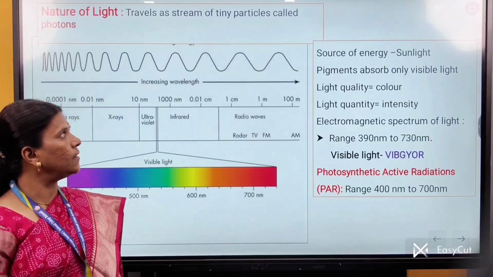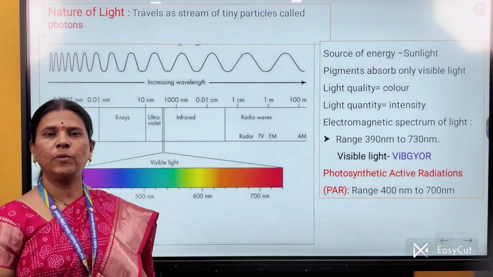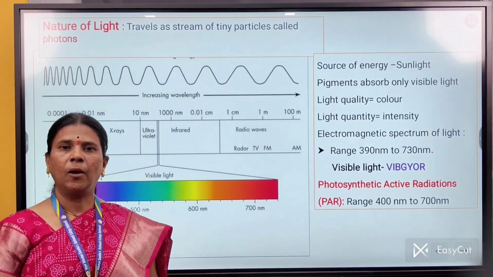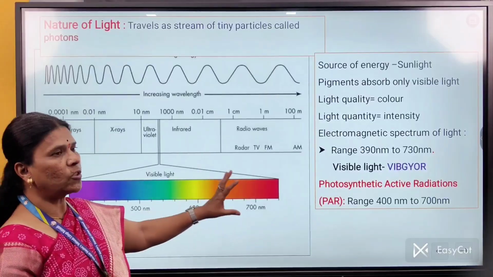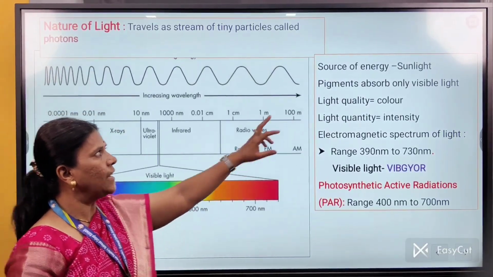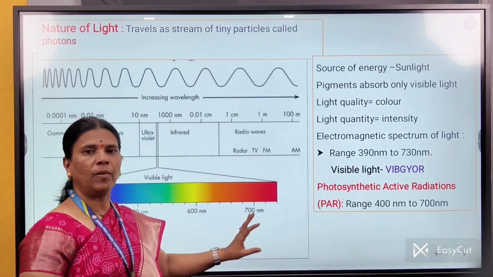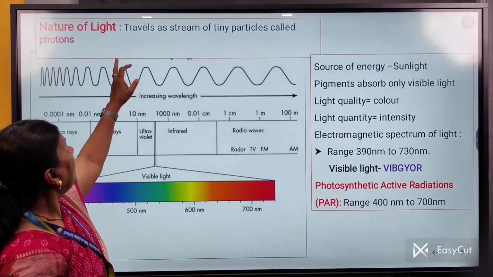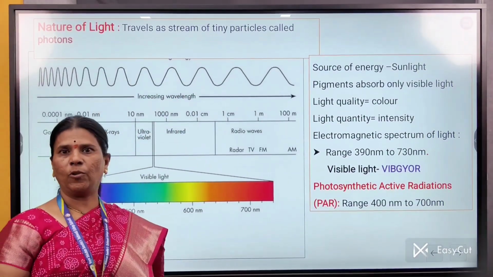That means in plants, all these pigments are present in high or low proportion, which gives green color to plants. Study the next point, that is nature of light or quality of light. As we know, CO2, H2O, chlorophyll and light act as raw materials for the process of photosynthesis. Then what is the source of light for photosynthesis? Yes, the sun or sunlight acts as the source of light for photosynthesis. Mainly light travels as a stream of tiny particles which are called photons.